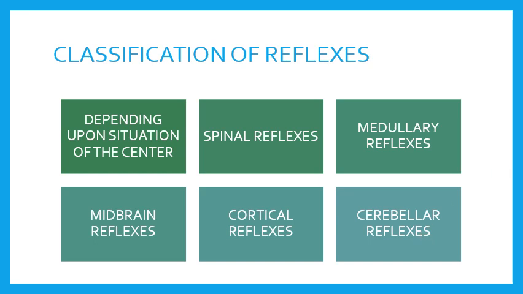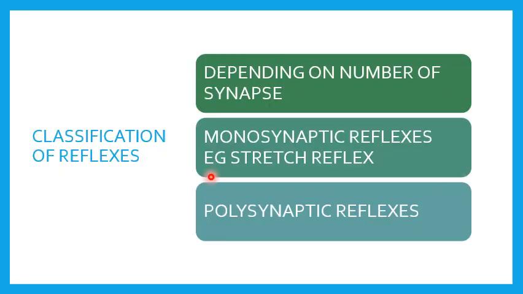Okay. Now let us see classification of reflexes depending on number of synapses. First is monosynaptic reflex. The first one that you are seeing is a monosynaptic reflex. These are reflexes having only one synapse in the reflex arc. Okay, तो हमने पहले जो diagram देखा reflex arc, we have seen there. If there is only one synapse, then it's called monosynaptic reflex.